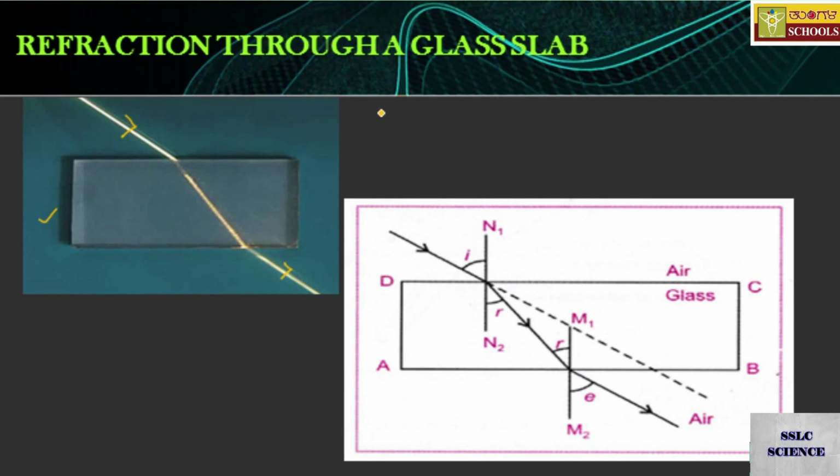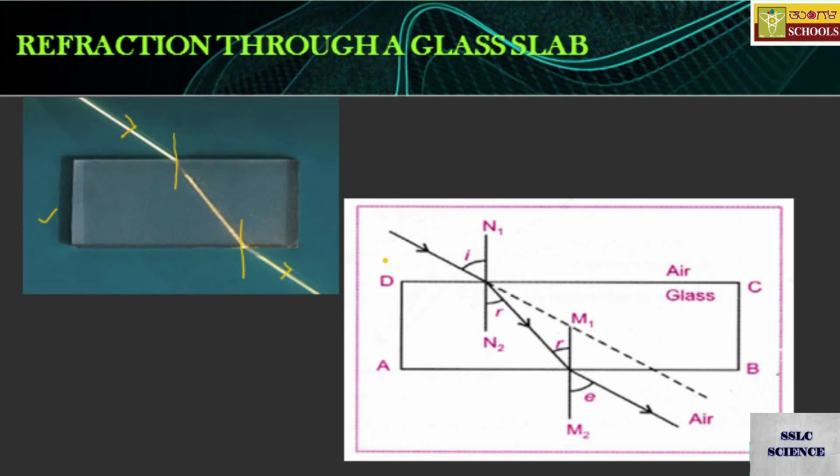First we need to understand, as I said earlier, when the ray is entering from a rarer to a denser medium, it moves towards the normal, and when it goes from a denser to a rarer medium, it moves away.